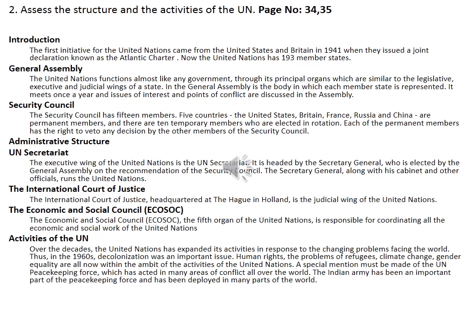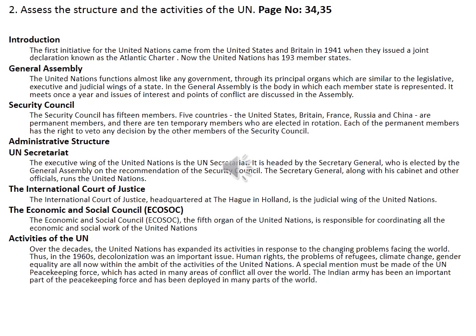Then second detail, assess the structure and activities of the United Nations. So take page number 34 and 35. So 34. Yeah, see the heading United Nations. Just write the heading as United Nations and mark the year as 1945.